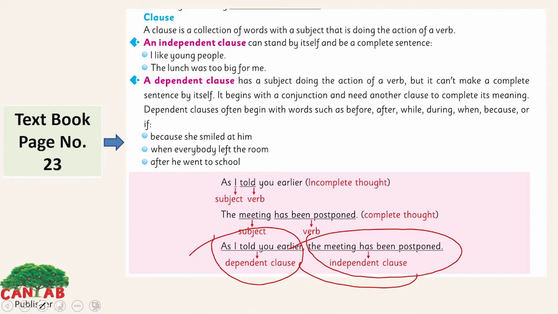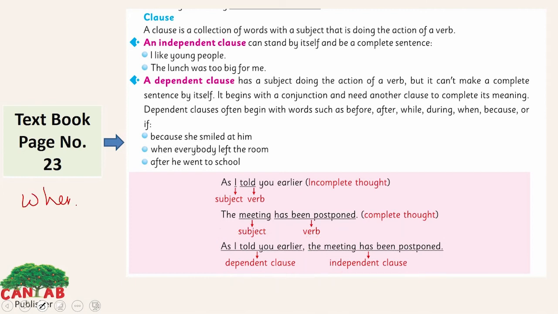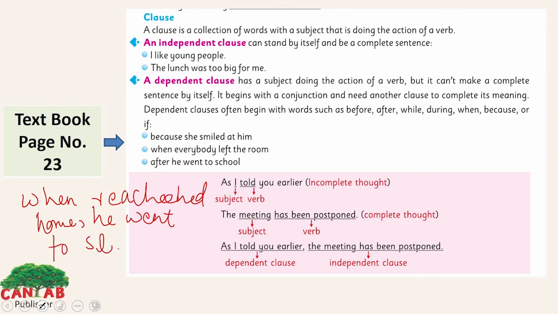Let me give you some other examples too. When he reached home, he went to sleep. It might be possible that you don't have any conjunction here. The comma can work for a short pause. Here we have the conjunction when, but it might be possible in some sentences that you don't have any conjunction.